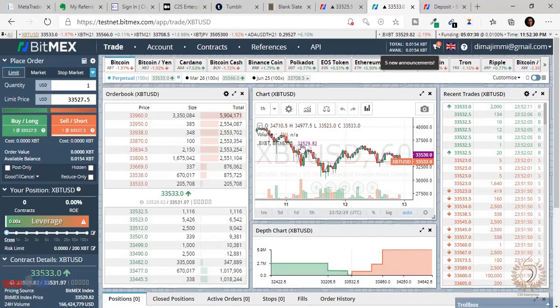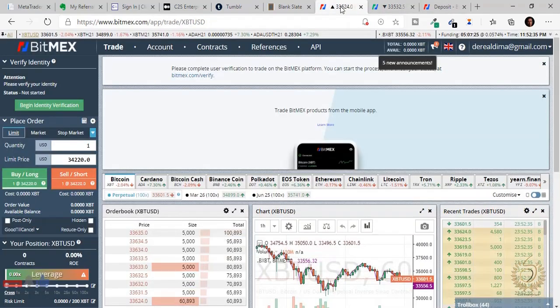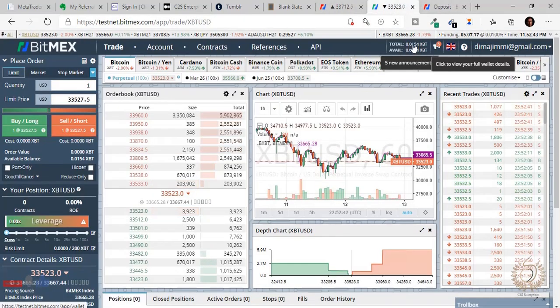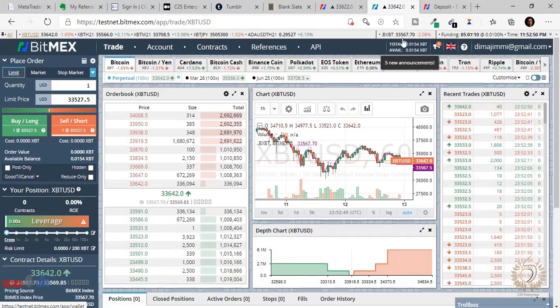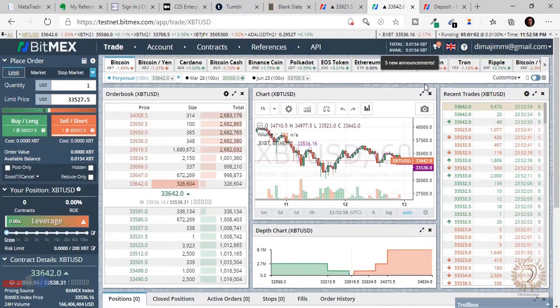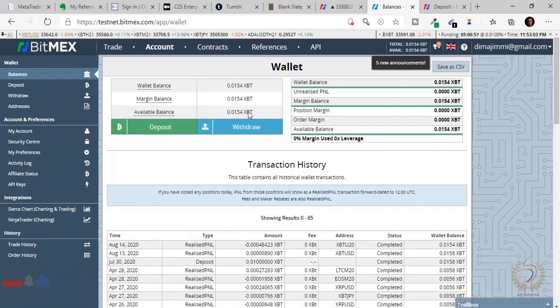So this is my testnet BitMEX. Really no difference between this testnet and the real BitMEX platform. The only difference is that, in this case, I have 0.015 bitcoins here. So this is demo money. It's not real money. You can't withdraw this, you understand? It's just money for practice, whilst money traded here is real money. That's the only difference. So I wanted to use this to explain the whole deposit method, because like I said, everything is the same, just that you're dealing with arbitrary figures.